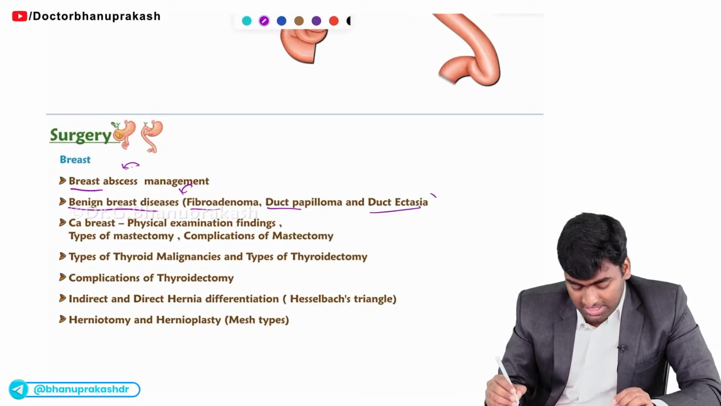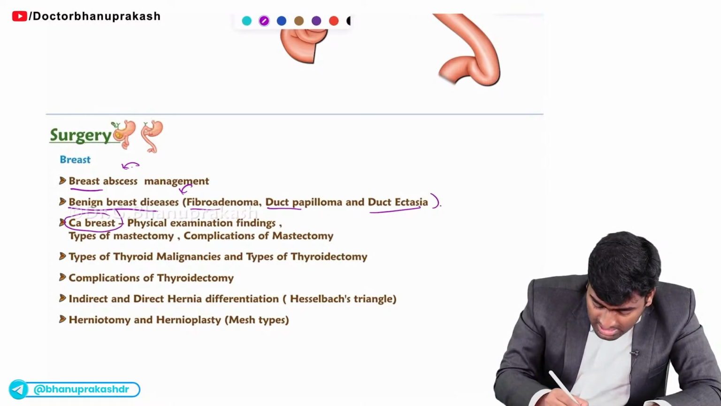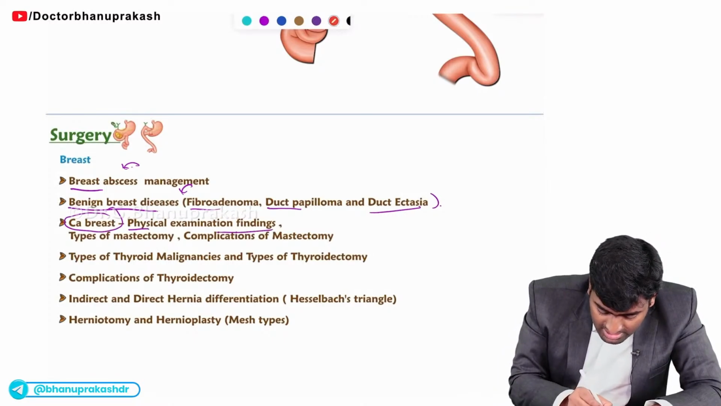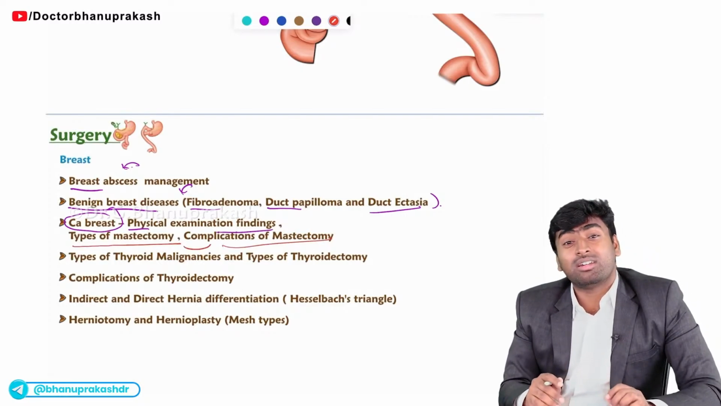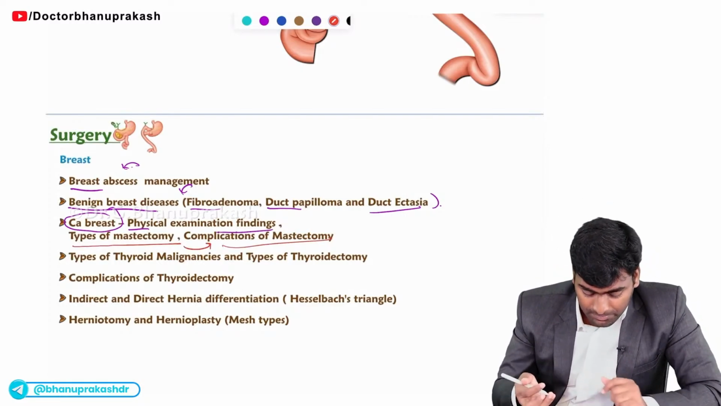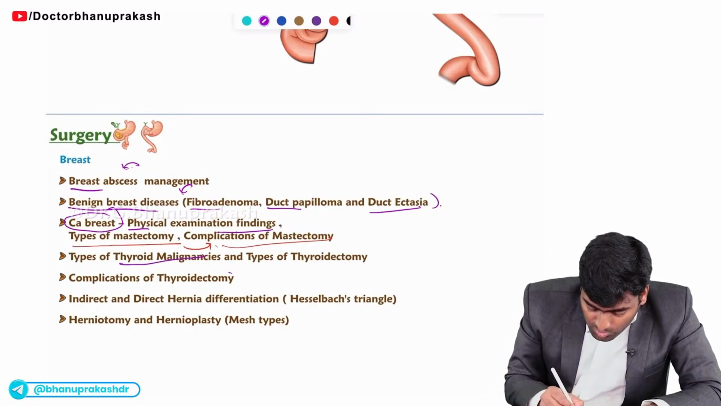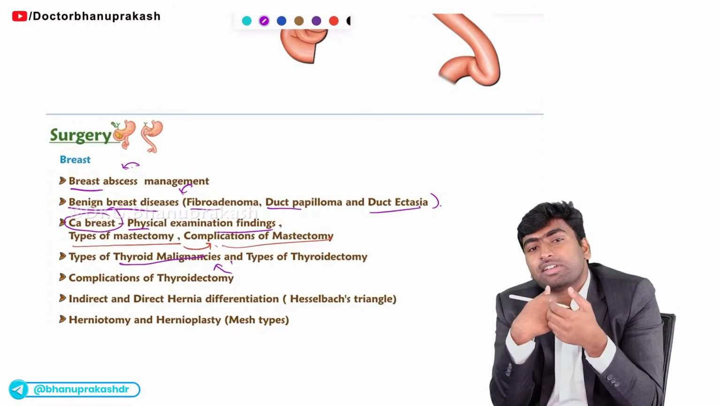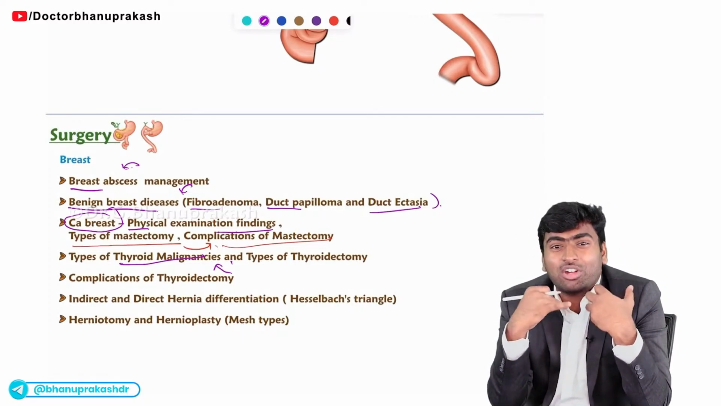How will you diagnose these 3 conditions? And about CA breast, you should know about the physical examination findings, and you should also know about the types of mastectomy and what complications can occur after the mastectomy. Fine. And about thyroid malignancies, you should know what the types of thyroid malignancies are, and what the types of thyroidectomy or the types of management we do for thyroid malignancies are.